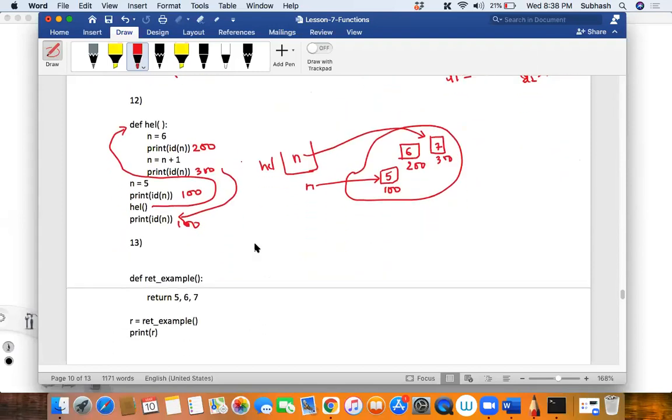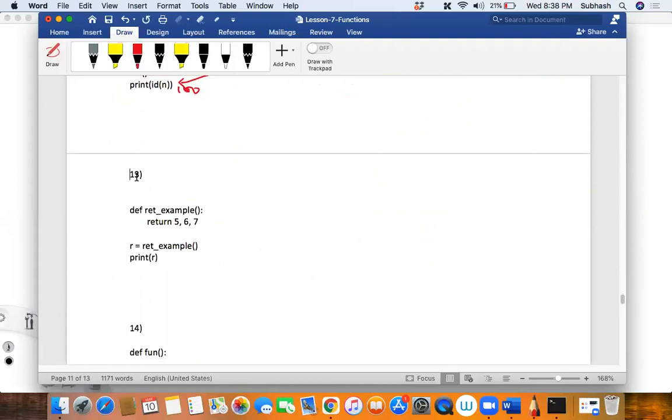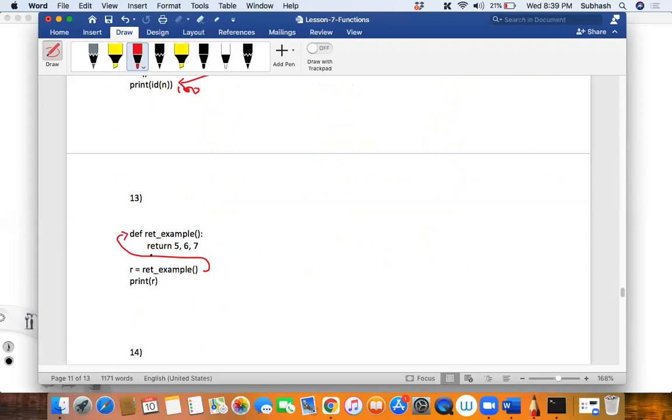Now coming to the third one. Moment, I will just align this properly. Okay, so the example function will be called, and then it will return a tuple.